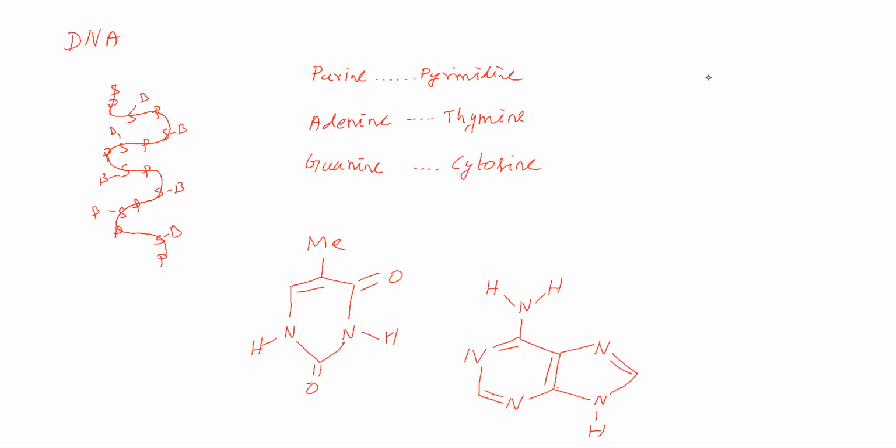Now we are going to give hydrogen bonding. This CO group O and this NH2 group H are going for hydrogen bonding. Next, between this NH group H and this N, hydrogen bonding is possible. So between adenine and thymine, 2 hydrogen bonds are possible.